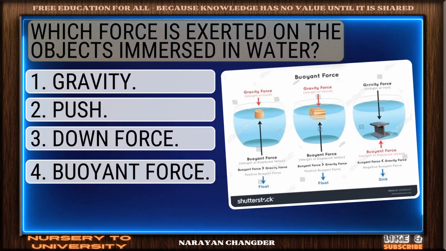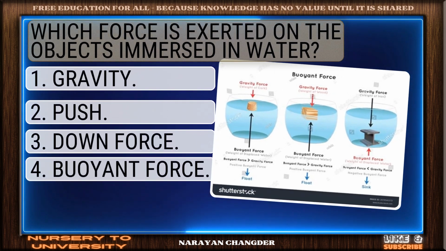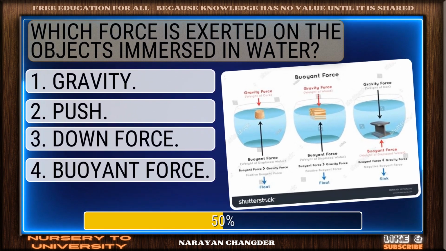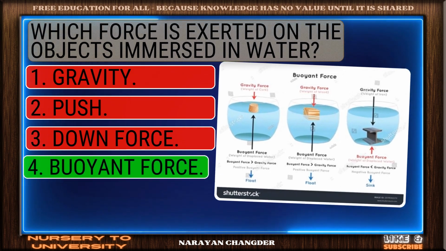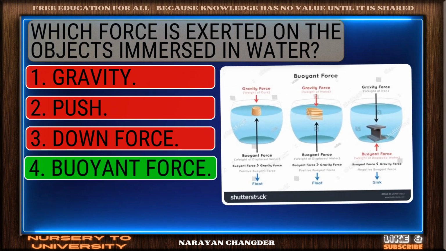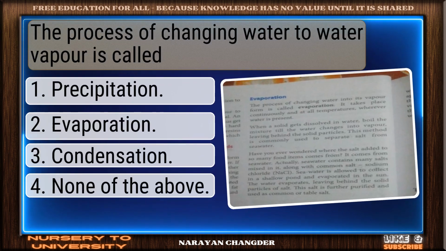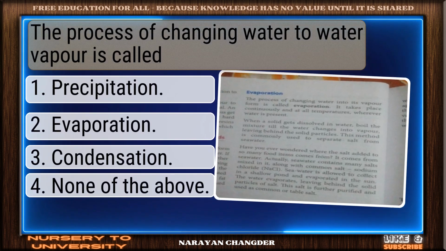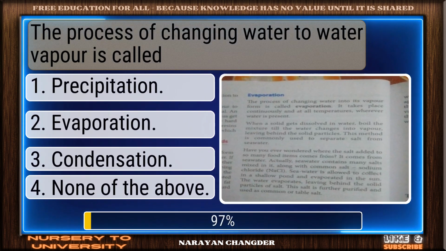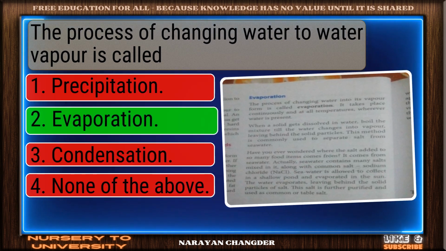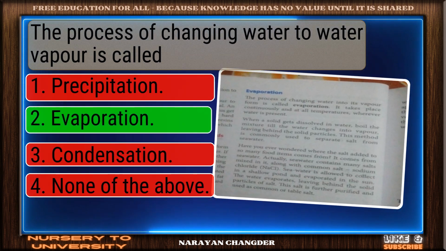Which force is exerted on the objects immersed in water? Clear logic. Your choice buoyant force is sound and 100% true. The process of changing water to water vapor is called. Good thinking. Evaporation is the right answer.